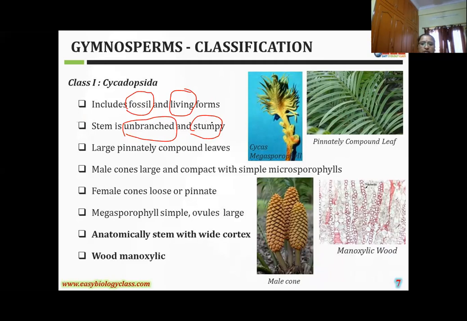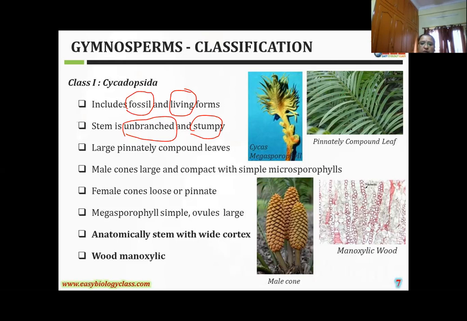The second character is the leaves. See here, girls, these are the leaf structures. You can observe very large leaves, and each leaf is composed as a pinnately compound leaf. Compared to others, these leaves are very large, and compound type leaves are present.